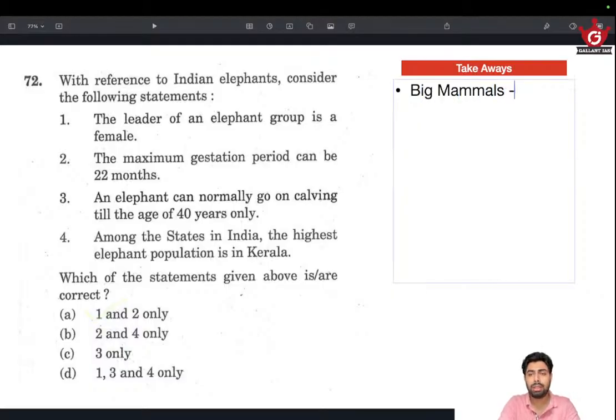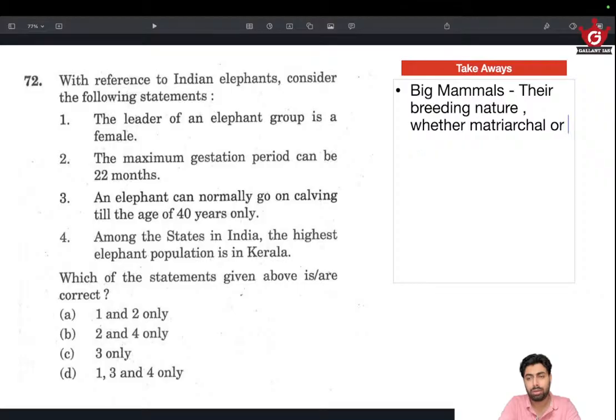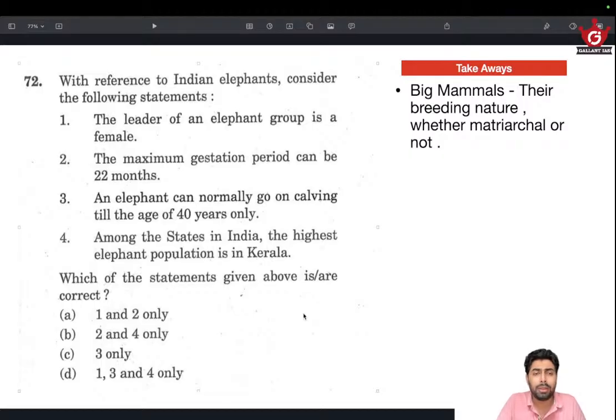Big mammals, their breeding nature, this includes the gestation period, and whether matriarchal or not. Okay, this really helps. So species like hyena are also matriarchal, so have an idea about that. They might club these species and ask which among the following has got a matriarchal social structure. So this is a possible question when it comes to environment and ecology. So that's it. Then moving on, the next question.